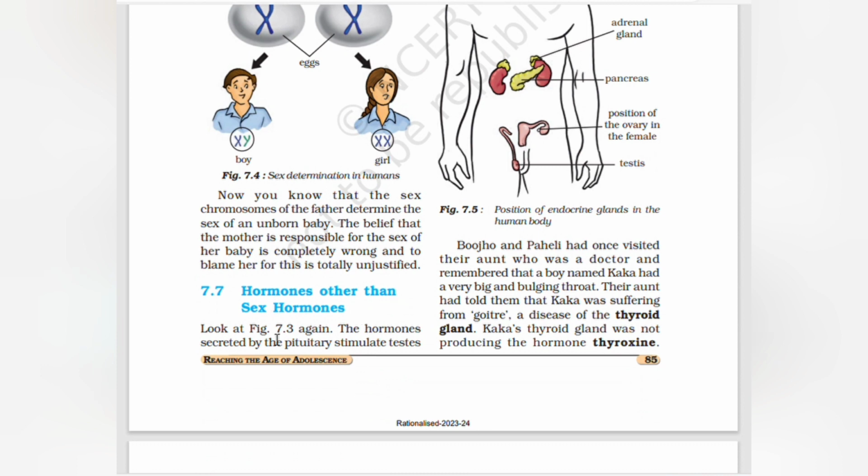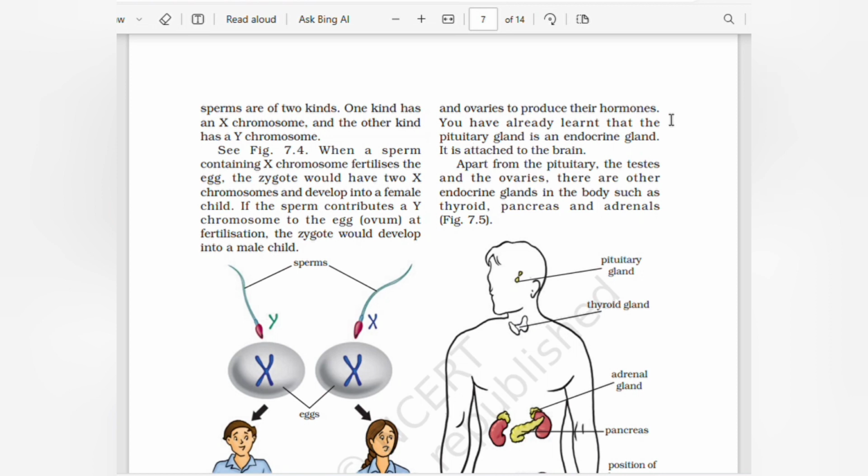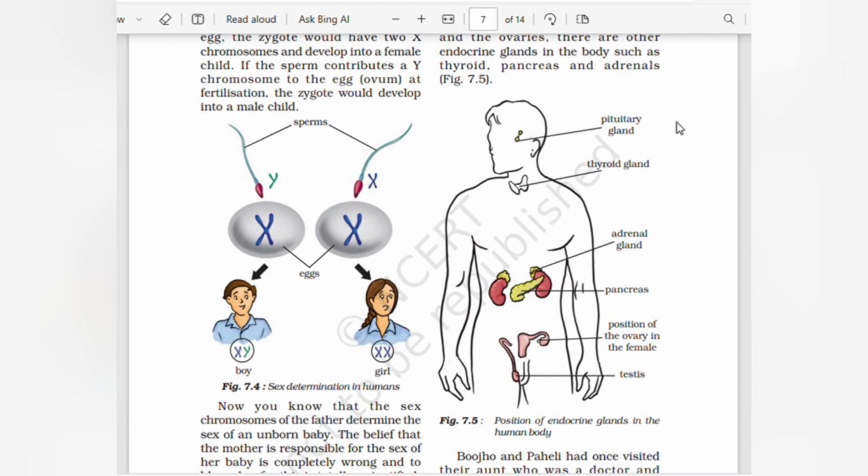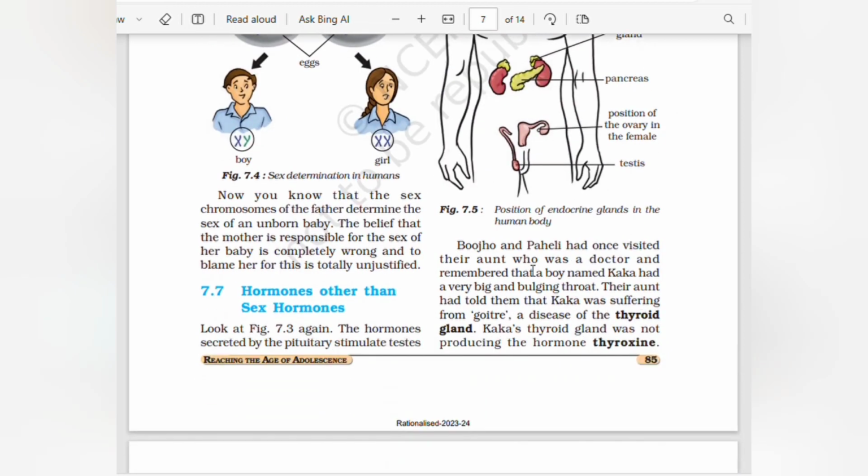Hormones other than sex hormones. The hormones secreted by the pituitary stimulate the testes and ovaries to produce their hormones. You have already learned that the pituitary gland is an endocrine gland attached to the brain. Apart from the pituitary, the testes and the ovaries, there are other endocrine glands in the body, such as thyroid, pancreas, and adrenals. See here the pituitary gland, the thyroid, adrenal gland, pancreas, then the position of the ovary in the female, and the testes.